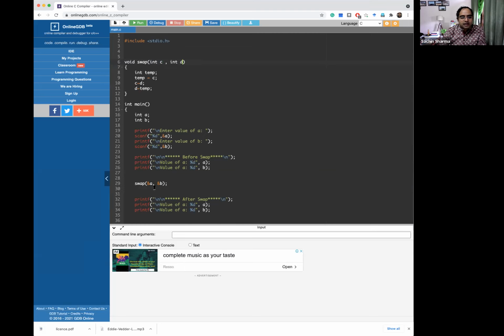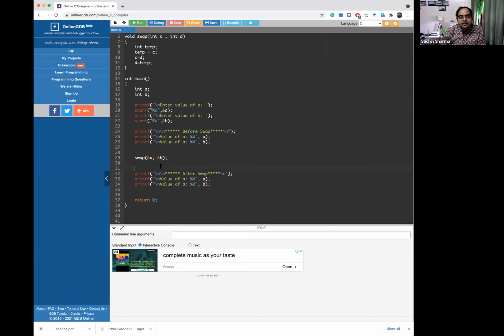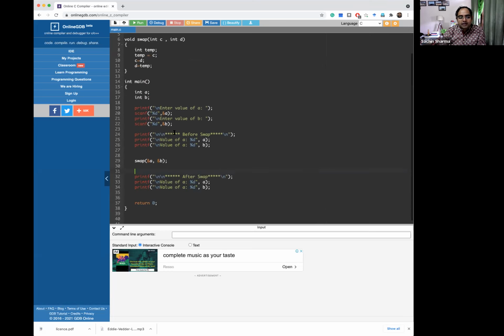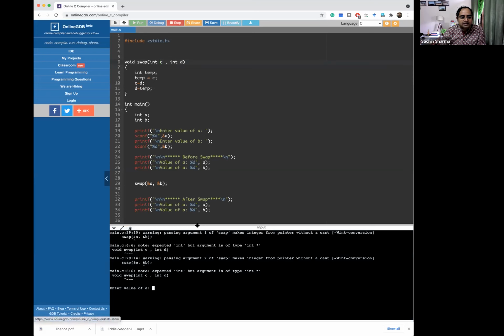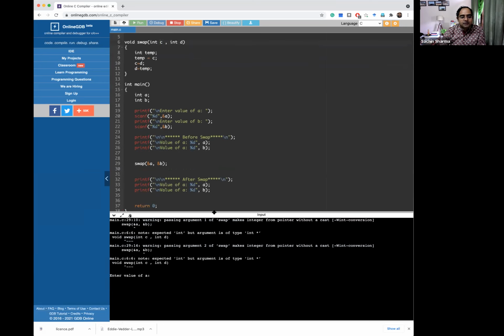Now I am passing address of A and address of B, and here my variables are still the normal type of variable C and D. So I need to make them pointer type of variable, because only a pointer type of variable can store the address of a memory location. Otherwise I will get an error. If you can see here, it is giving me an error. What it is saying is that expected int but argument is of type integer star. This is the type of error the compiler is giving me.